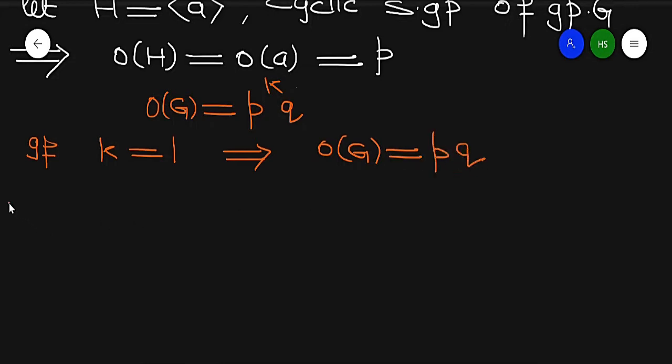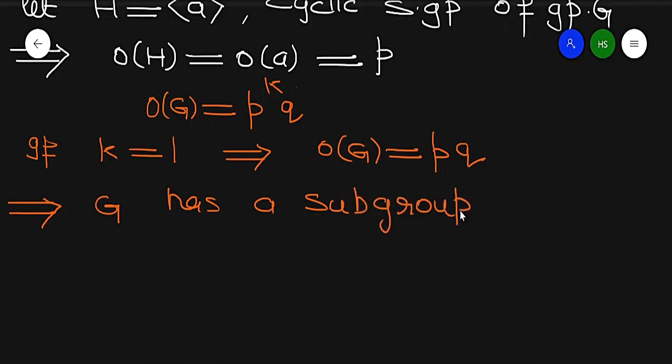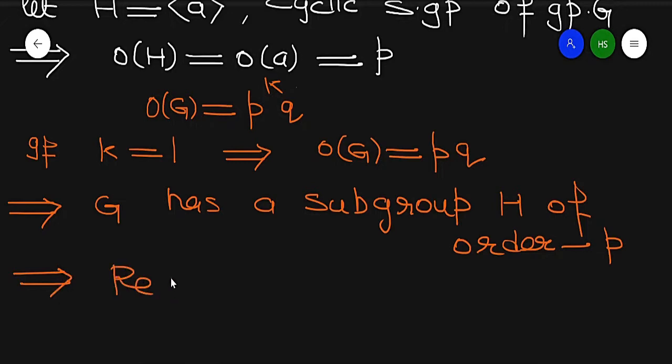So clearly G has a subgroup H of order P. So in this case, the result is trivial.